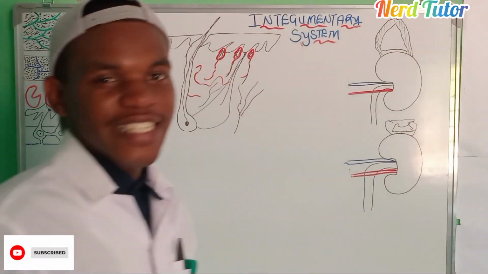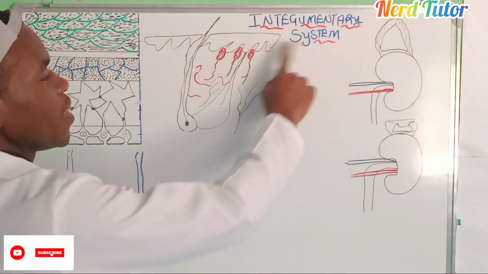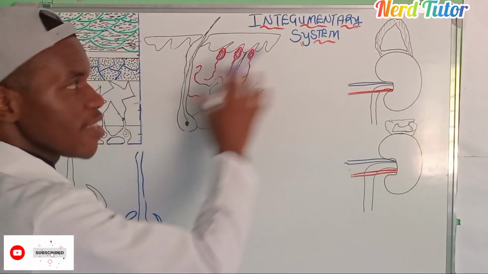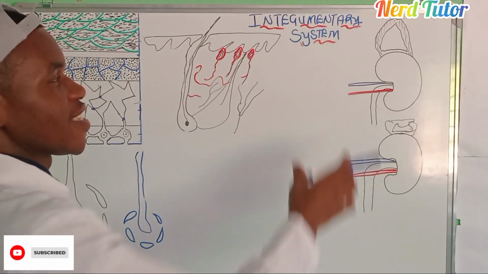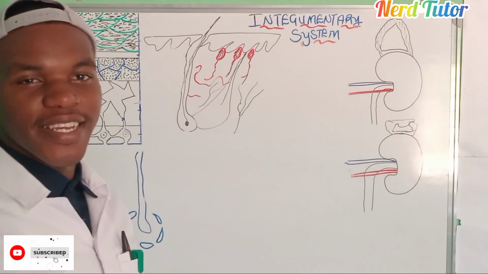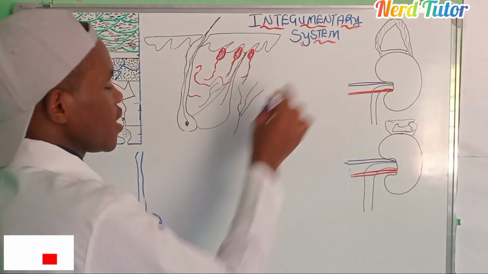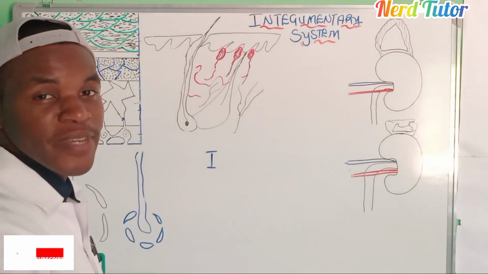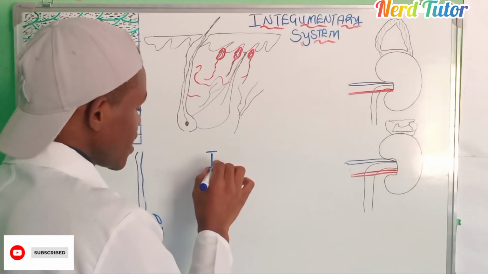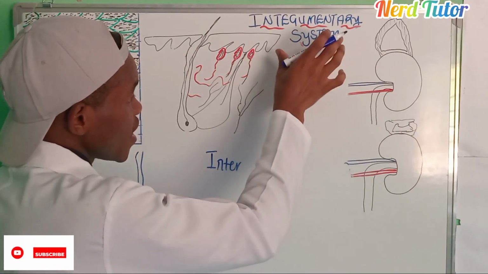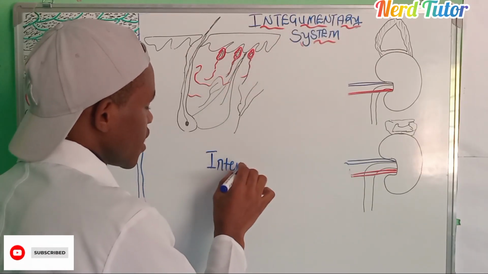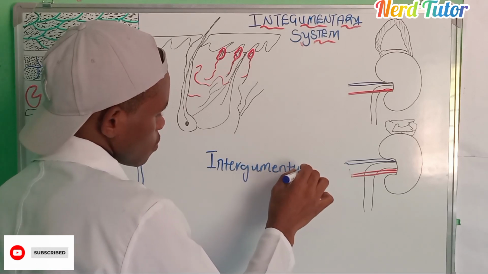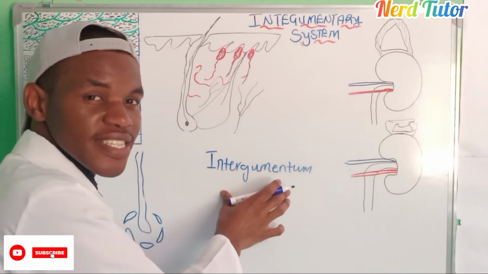Alright, so in today's lesson, we just want to talk about the integumentary system. Before I talk about everything in this lesson, let us first understand where the word integumentary came from. It came from a Latin word, integumentum, which simply means covering. So this is a Latin word which means a covering.